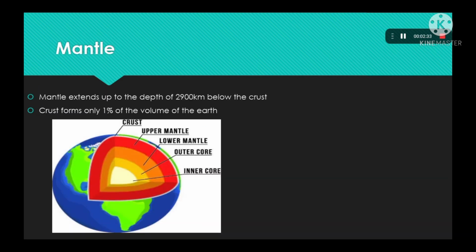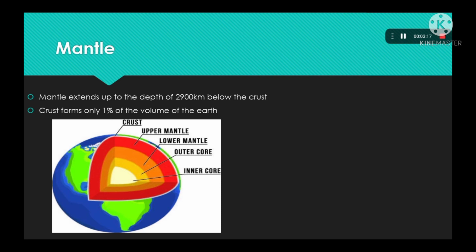Second is mantle. Mantle extends up to the depth of 2,900 kilometers below the crust. It is the second layer. The crust forms only 1% of the volume of the earth, and mantle forms 15% of the volume.